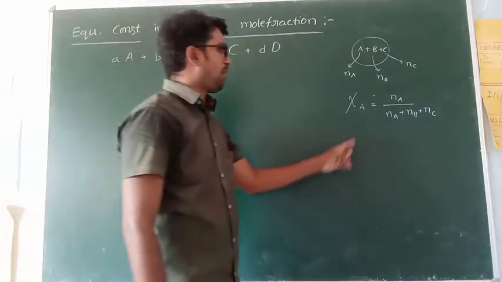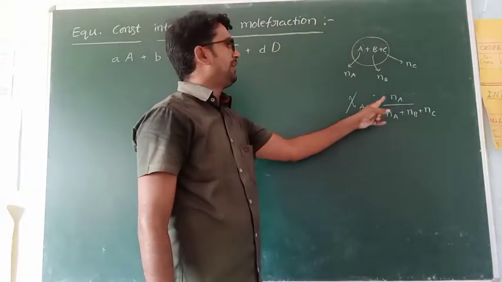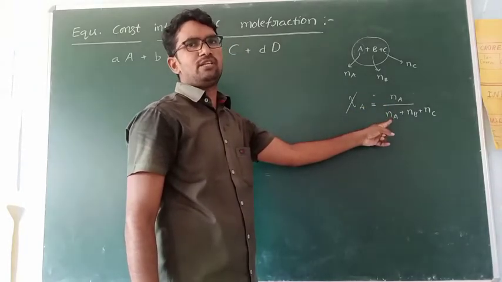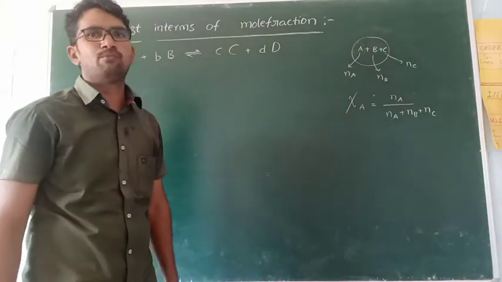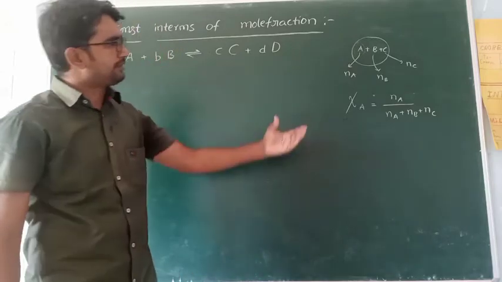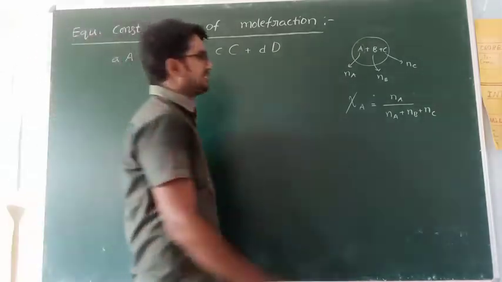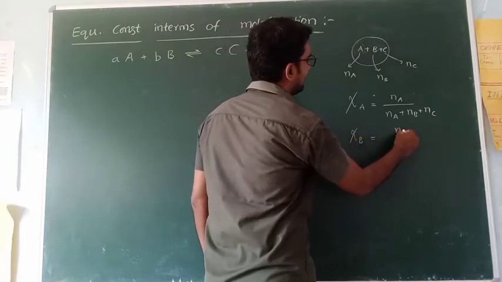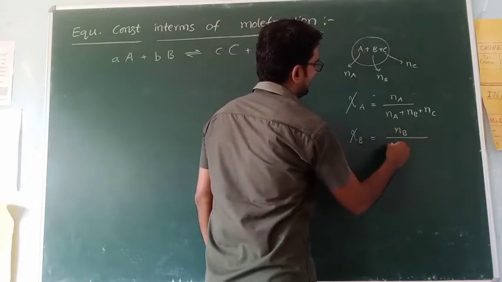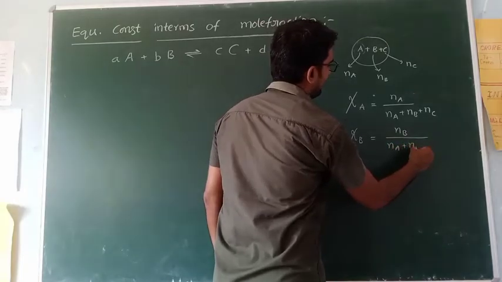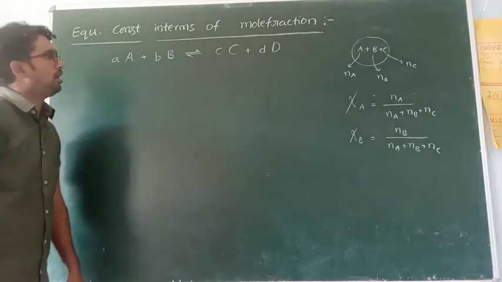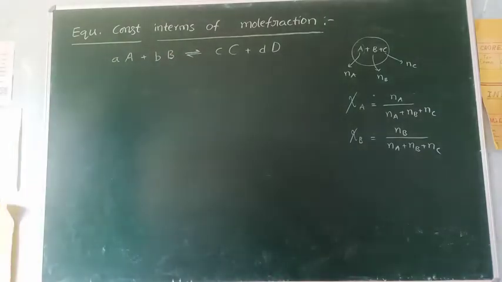Mole fraction of a component is equal to number of moles of that component by total number of moles of the solution. That is the mole fraction definition. Or just simply write like this. What is psi B? Mole fraction of component B is equal to Nb by Na plus Nb plus Nc. Similarly, psi C also. I think you have an idea about this one.